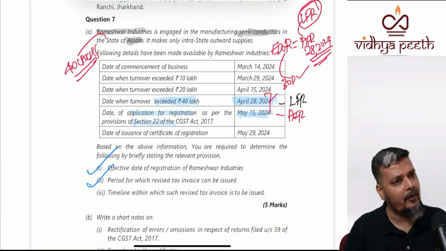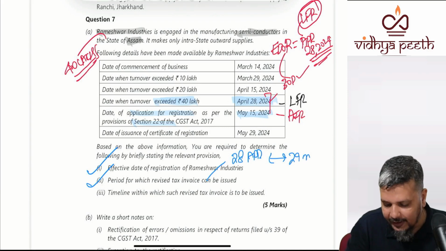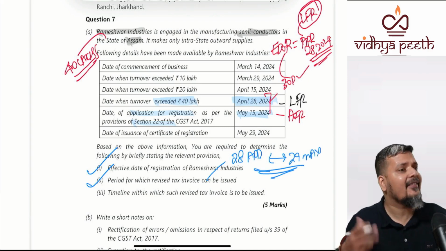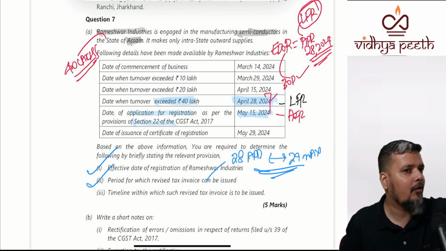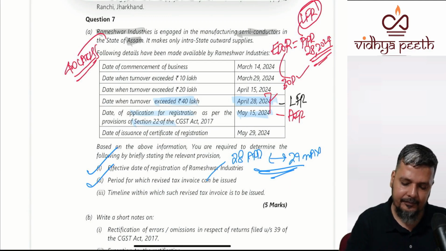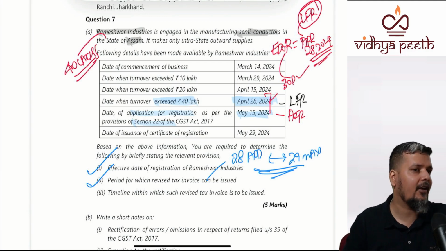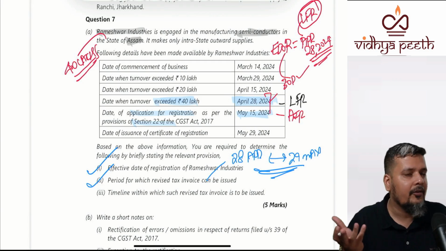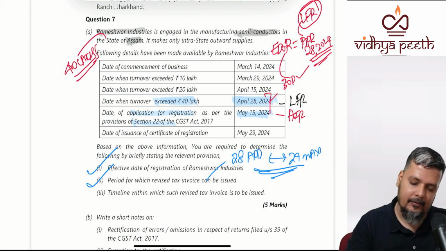Second question, for what period can you raise a revised tax invoice? You are liable on 28th April, but finally you get your registration certificate on 29th May. Till then, you will be making supplies, but you cannot give a tax invoice because you don't have your GST number. So, for what period will you be giving the revised tax invoice? 28th April to 29th May. Till you get the registration certificate, you cannot give a GST tax invoice. Done. Now, last question.